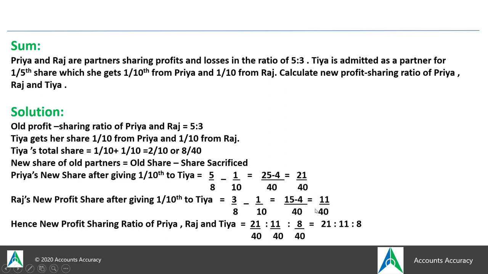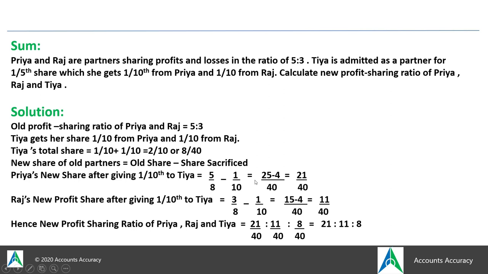This is the amount of profit which will be left with Raj after sacrificing 1 by 10, and this is the share which will be left with Priya after sacrificing 1 by 10, and Tia would be getting 1 by 10 from Raj and 1 by 10 from Priya. So both will be added and Tia's profit share would be 2 by 10. This 2 by 10 has denominator 10, but you need to make it 40. So you will multiply both denominator and numerator by 4. Your new share of Tia would come 8 by 40. That means 10 fours are 40 and 2 fours are 8. So you are getting 8 by 40.